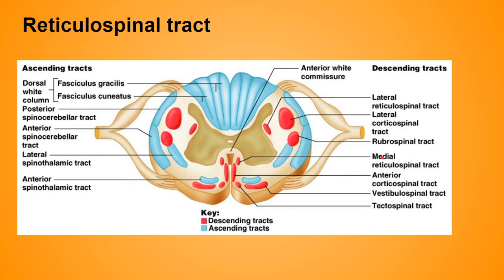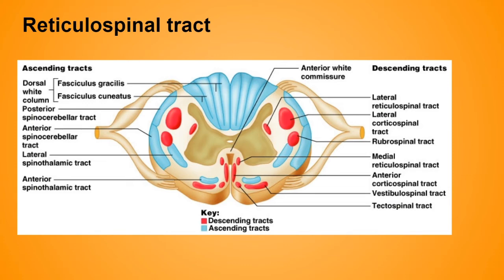Now remember one more thing, the hypothalamospinal tract. Now what is the hypothalamospinal tract? The reticulospinal tract, that means the lateral and the medial one, provides a pathway by which the hypothalamus can control the sympathetic and the parasympathetic outflow. Okay, and what is the sympathetic outflow? That is the thoracolumbar outflow, and the parasympathetic is the sacral outflow. So these two provide a pathway by which the hypothalamus can control the thoracolumbar sympathetic and the sacral parasympathetic outflows.